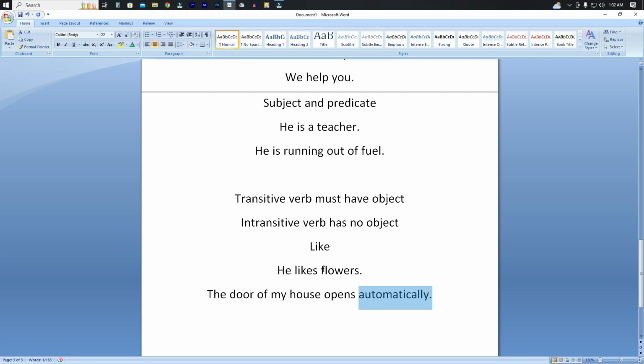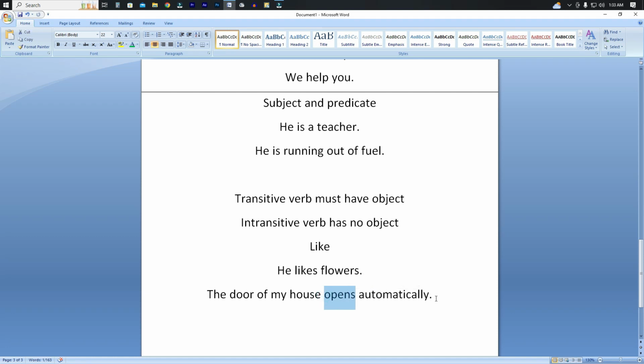But flowers is a naming word. Flowers is a name of something. That's why it is a noun, and that is why here "like" is called a transitive verb. And after "opens" there is no noun.